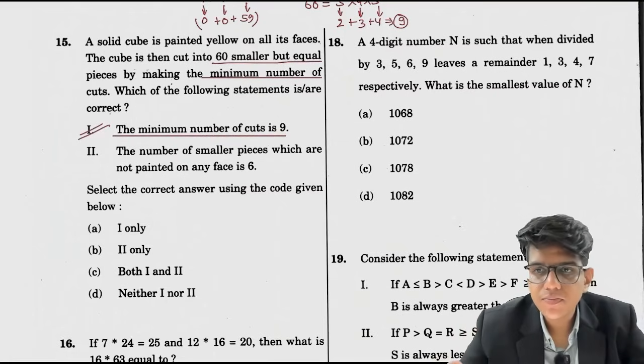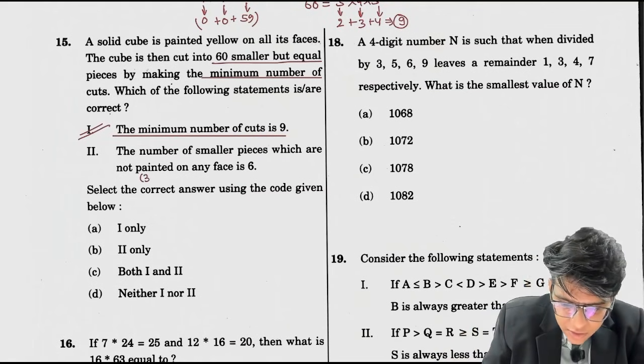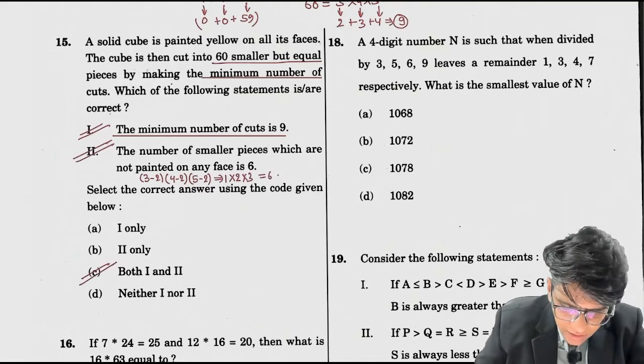Now basically how do you find the internal cubes which are painted on no face? Internal cubes are number of pieces on an edge minus 2, number of pieces on the other edge minus 2, number of pieces on the other edge minus 2. So this is 1 into 2 into 3, which is 6. So this is also correct. So both 1 and 2 are correct.